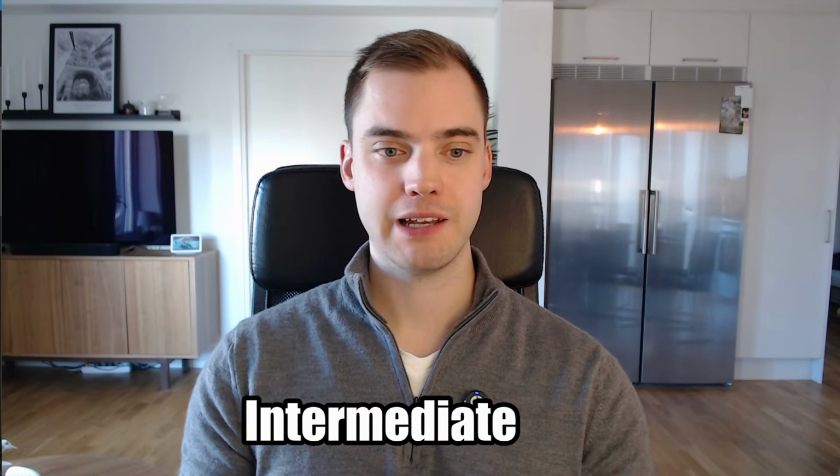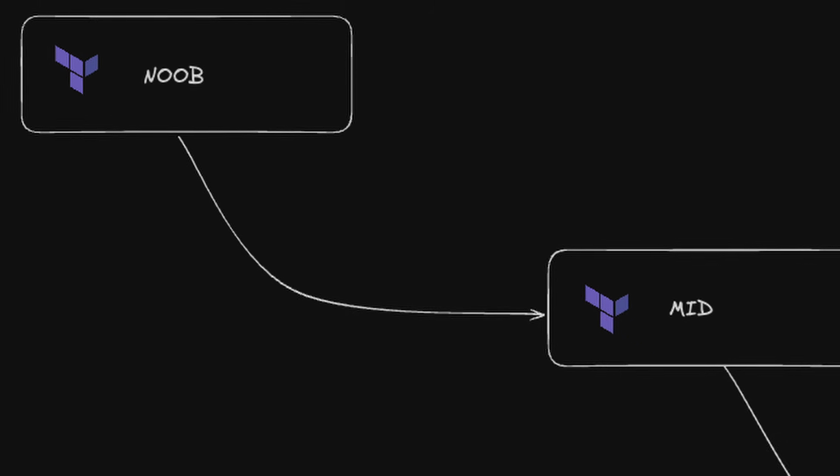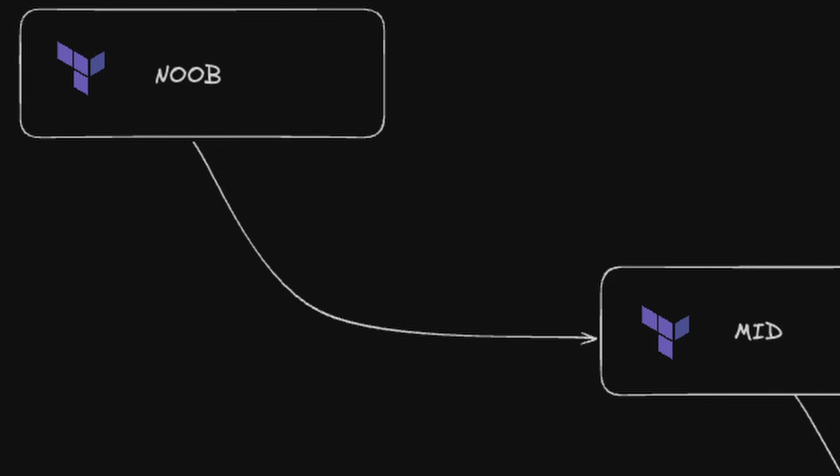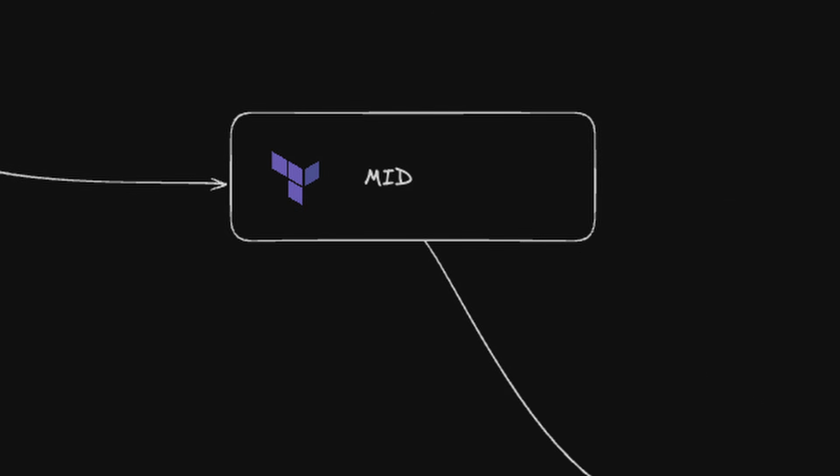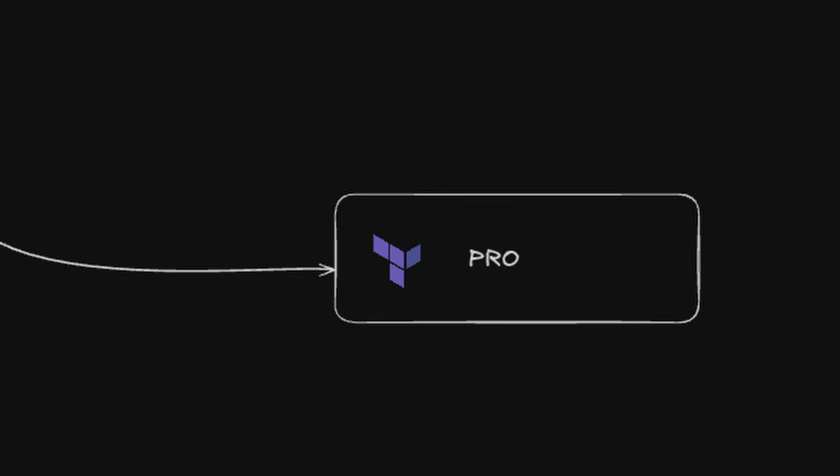The structure of this video is we're gonna have a noob level, a mid level or intermediate level, and a pro level. Like I mentioned, we create the same project. So I'm gonna take the noob level code, and we're gonna turn it into mid level code, and then we're gonna do the final touches to make it pro level code, if you will.